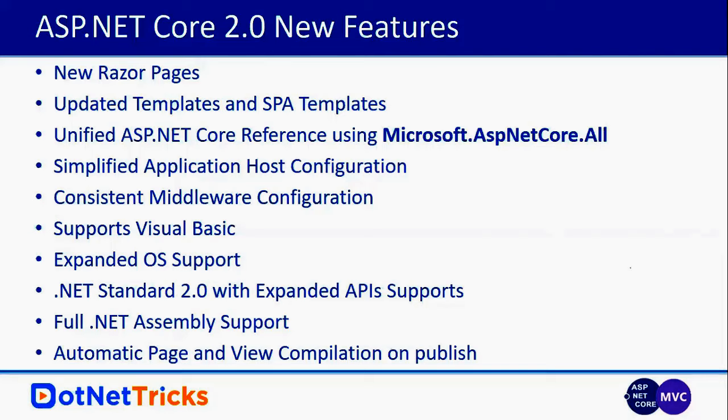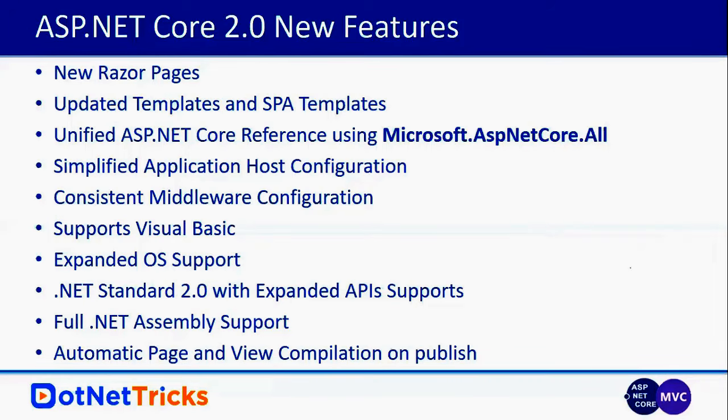And Microsoft expanded the OS support, so the various Linux versions we have. So they expanded the operating system support as well. And we have .NET Standard 2.0 with the expanded API support, so that you can share the code within your Xamarin application, within your .NET application, and within your .NET Core.